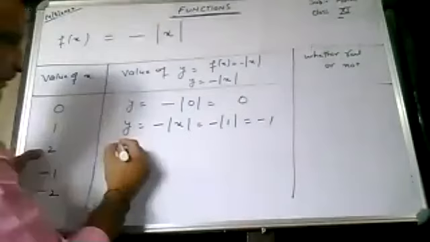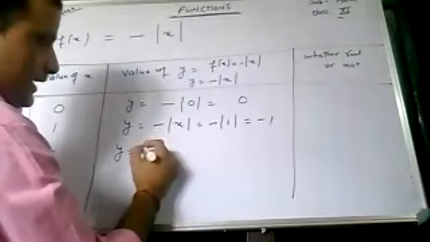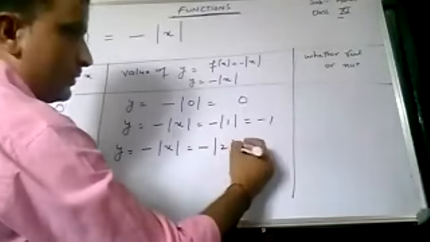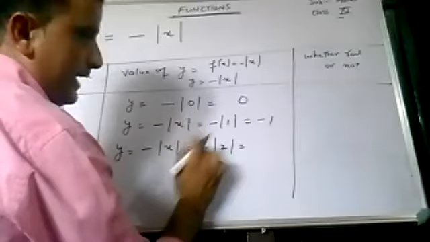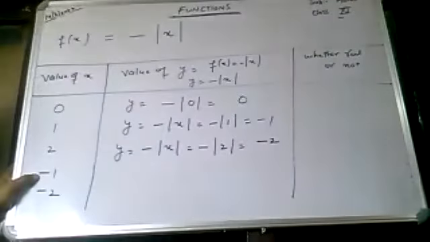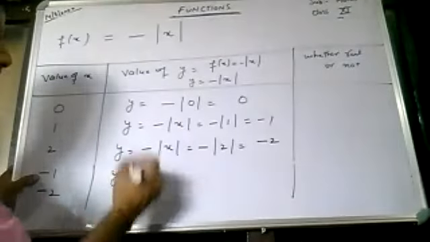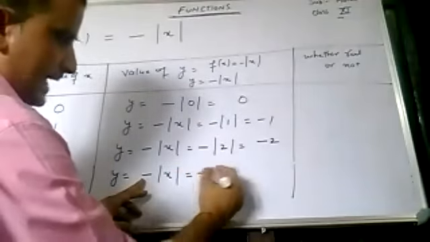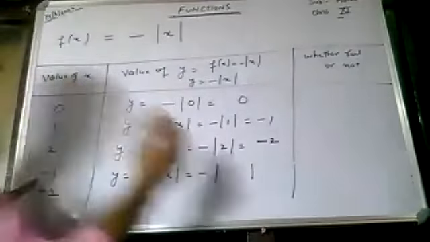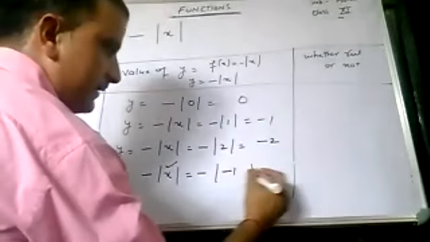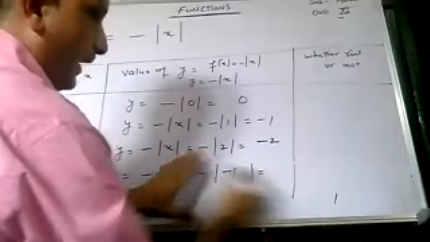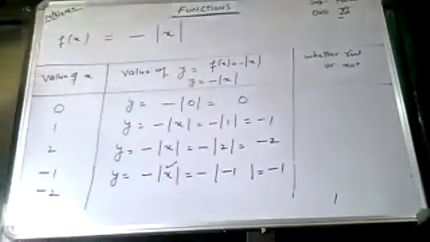Similarly, if I give the value of x as 2, then y is equal to minus modulus of x, which is modulus of 2. So what will the answer be? Mod of 2 is 2, and multiplying by minus gives -2. Suppose I give x as the value -1. What will y be? y is minus modulus of x. In place of x, I write -1. Modulus of any number is positive, so the answer is 1. Multiplying 1 by minus, again the answer is -1.